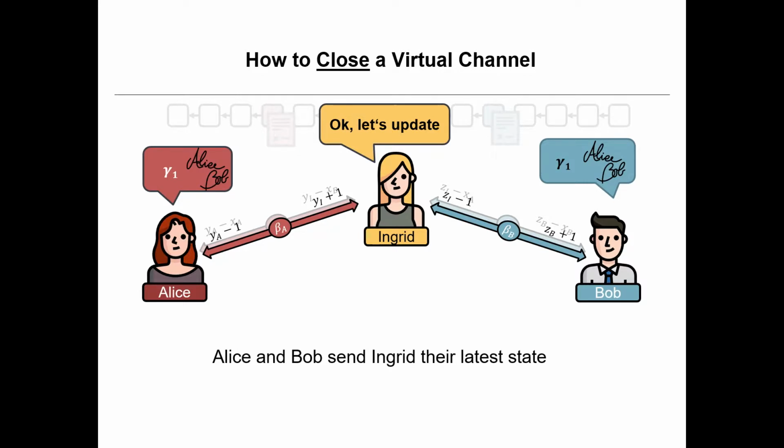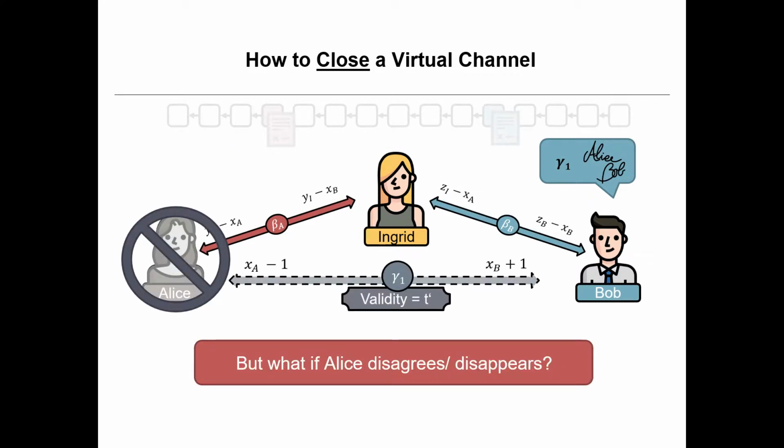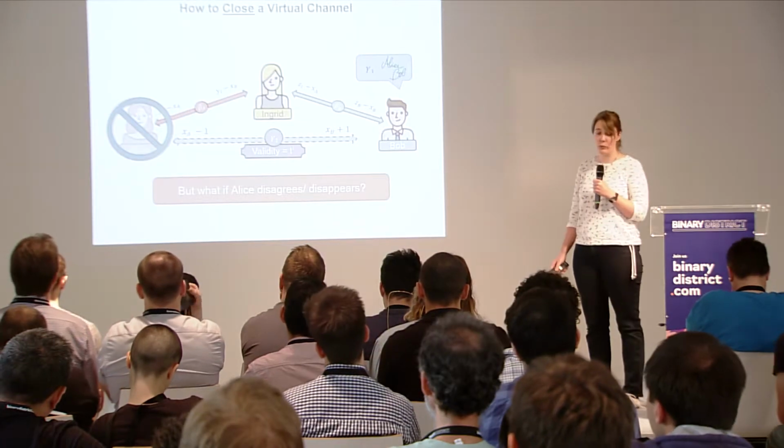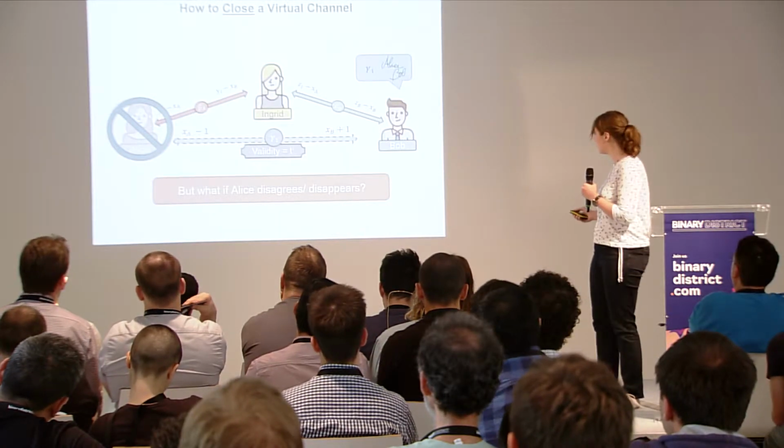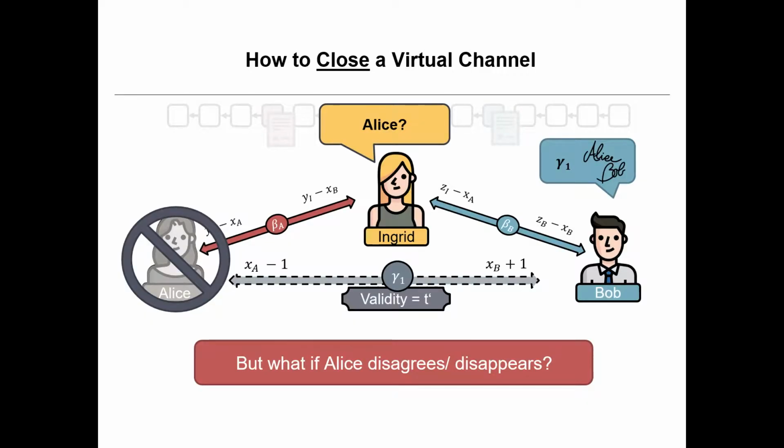But of course, we also have to consider the hard part, when, for example, Alice aborts or disagrees. So now Bob wants to close the channel. Bob sends the latest state, the latest distribution of coins in the channel, and to prove that he didn't invent it, he sends Alice's and his own signature to Ingrid. Now Ingrid is trying to reach Alice, but Alice is gone. So Ingrid needs to make sure that she gets the money.